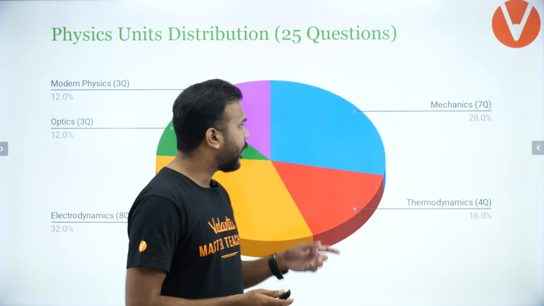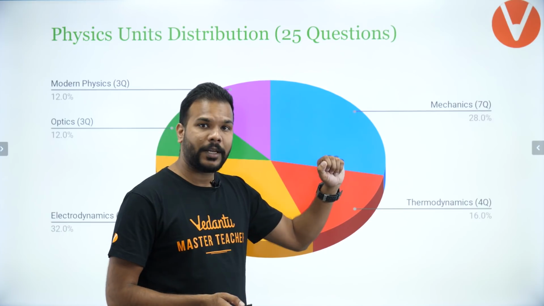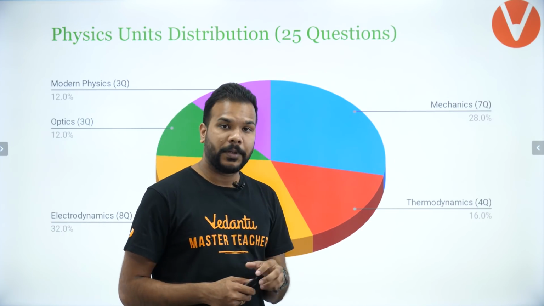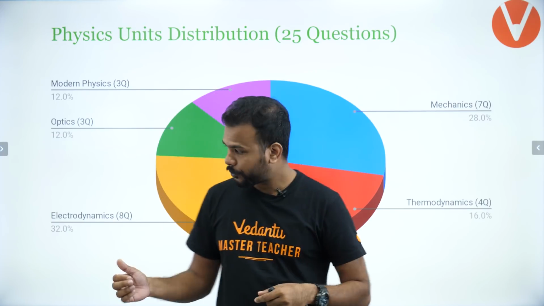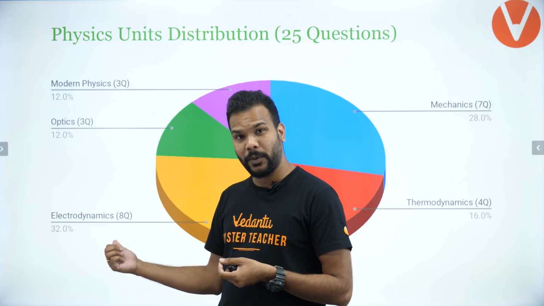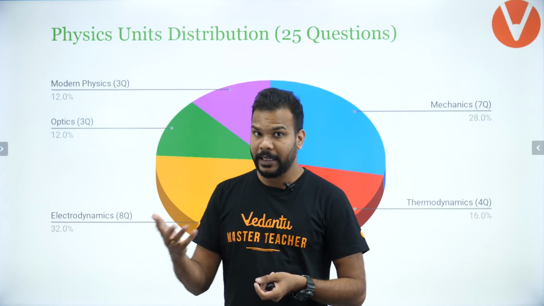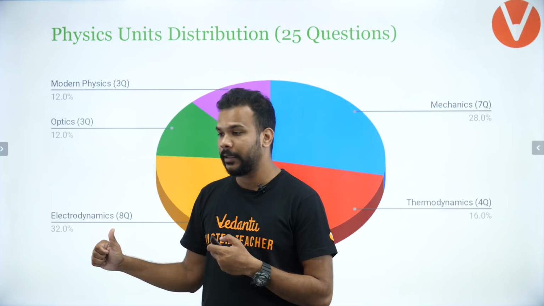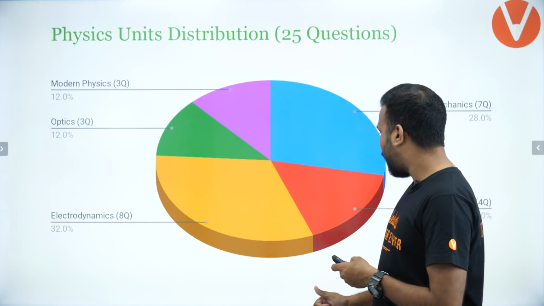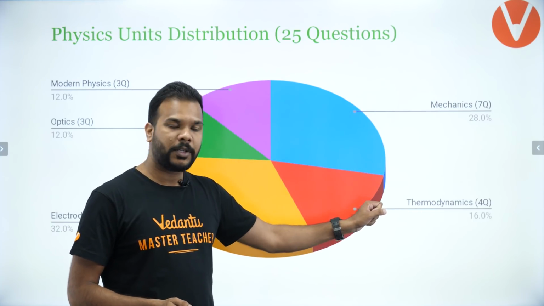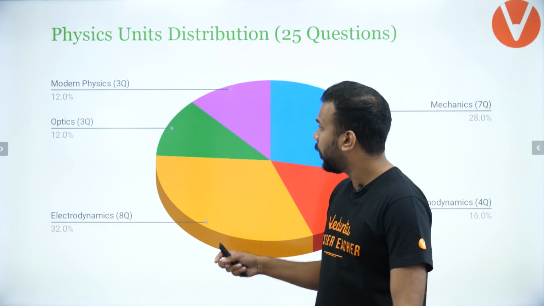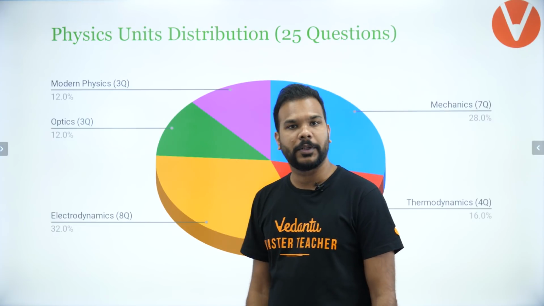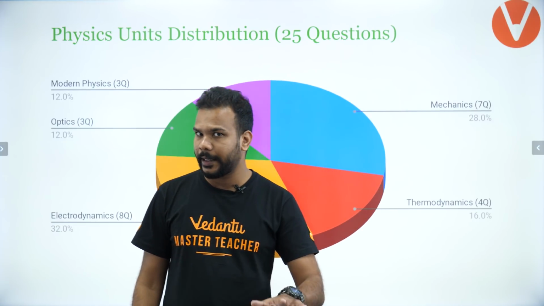Okay, so what you see here guys, mechanics had 7 questions in this particular paper. Almost 28% of the paper was mechanics. Next was electrodynamics, 8 questions. More than mechanics, 8 questions were there in electrodynamics. 32% of the paper was electrodynamics. Apart from that, you had 16%, 4 questions from thermodynamics, and an equal number of questions in optics and modern physics, both making it 12%. Okay guys, I hope that you are getting the idea.